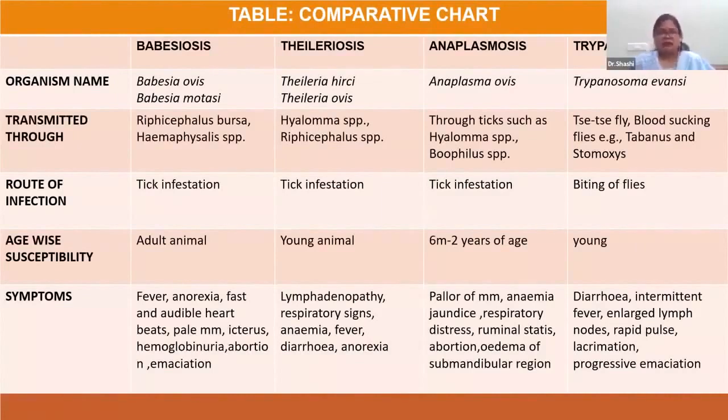Important for babesiosis is hemoglobinuria, and for theileriosis it is inflammation of the lymph nodes and lymphadenopathy. In case of anaplasmosis, there will be edema of the submandibular region. In trypanosomiasis, there is intermittent fever along with enlarged lymph nodes.